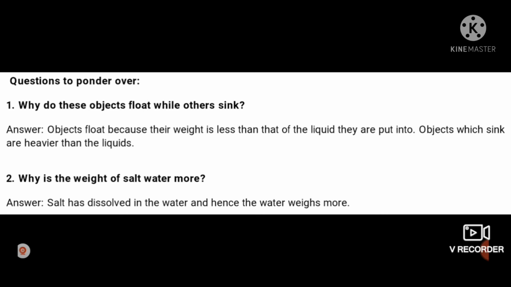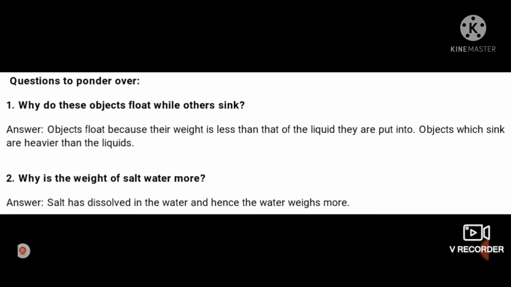Because if the water is the same, suppose there is fresh water only, or suppose there is salt water only, some of the things are sinking in it and some of the things are floating. Now, what is the reason for this? Objects float because their weight is less than that of the liquid they are put into. Objects which sink are heavier than the liquids.